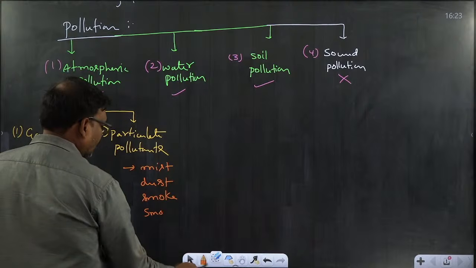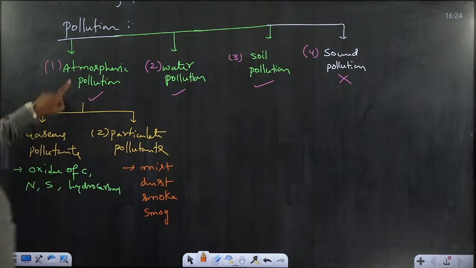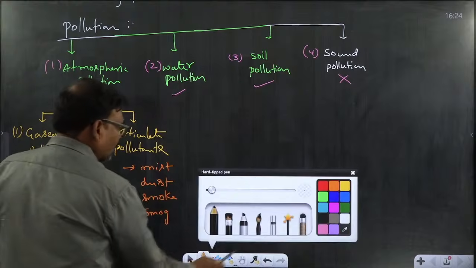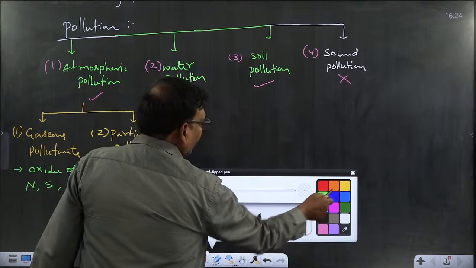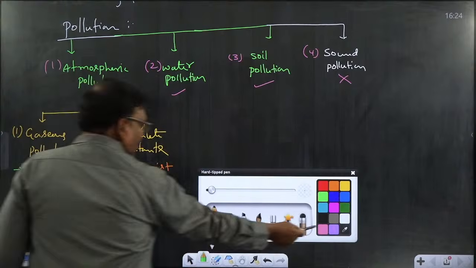Atmospheric pollution we mainly call air pollution.